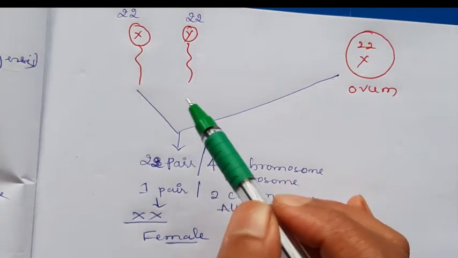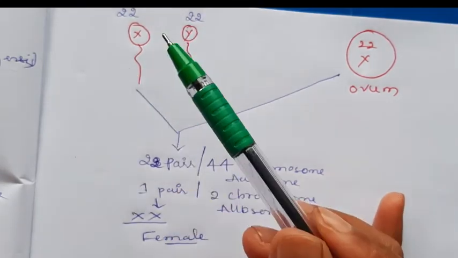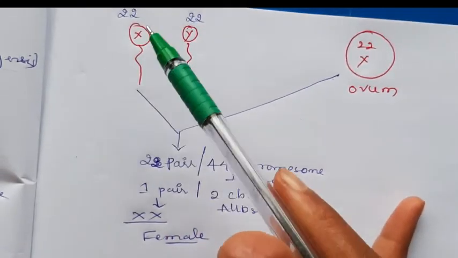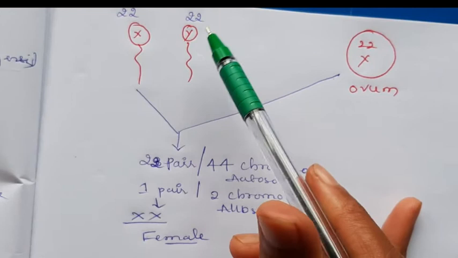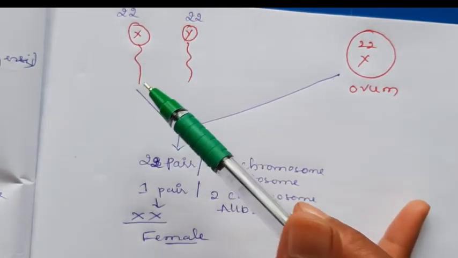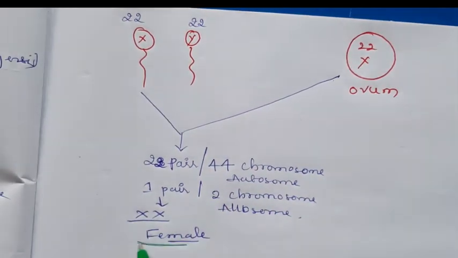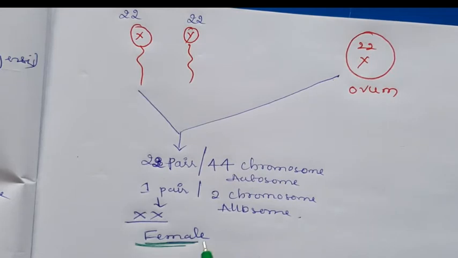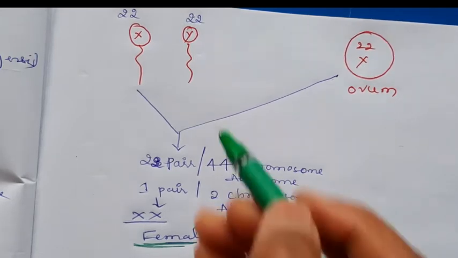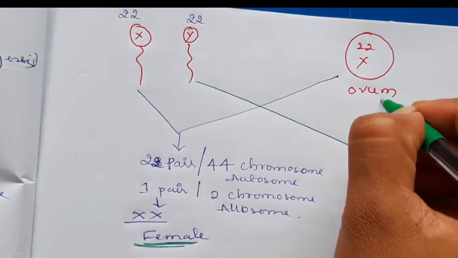The allosome present in the sperm decides the sex of the offspring, or the sex of the babies. Now we can discuss the other type.